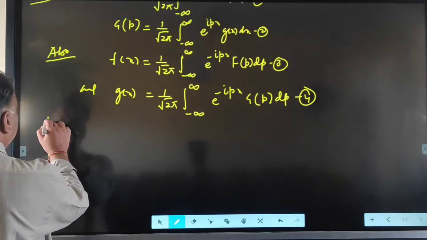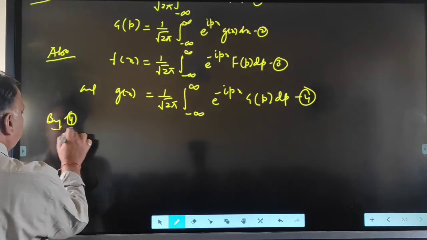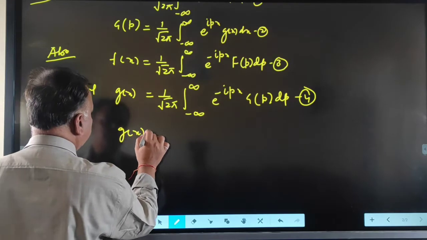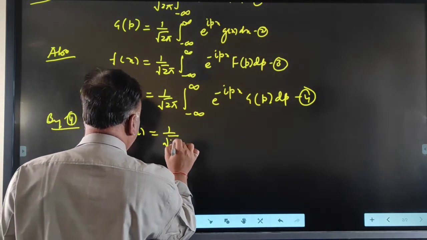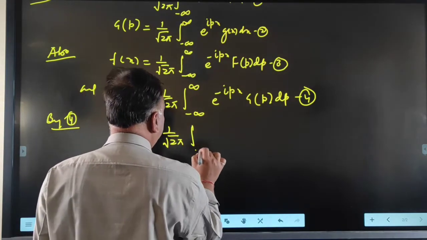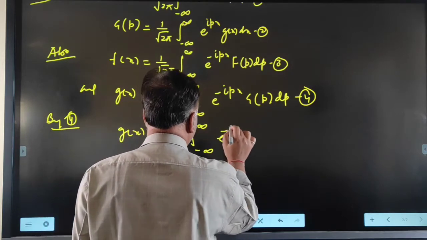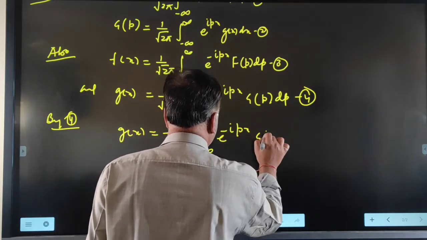So by 4, Gx is equal to 1 upon root 2 pi integral minus infinity to infinity e raised to minus iota px Gp dp.